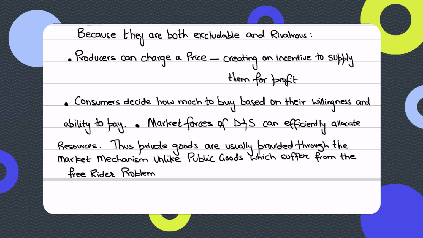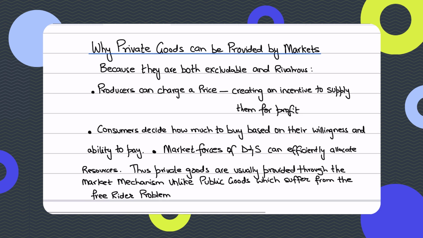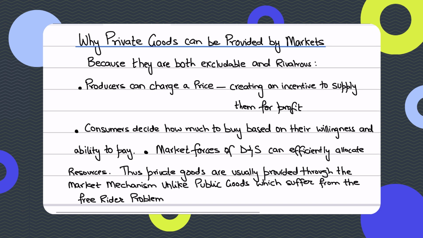So that's one way to look at it, basically, in a certain context. Like I said, examples are food, clothing, cars, phones. These are everyday goods, durable goods that we buy and consume individually, and these are all simply private goods. You need to know that private goods are sold at a price and at a profit by private producers, because they're both excludable and rivalrous, and this is what encourages private producers to sell them at a price, and markets provide them efficiently.